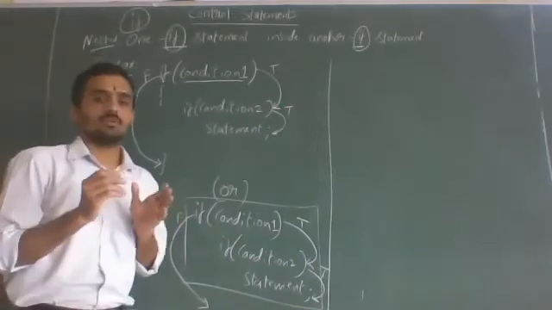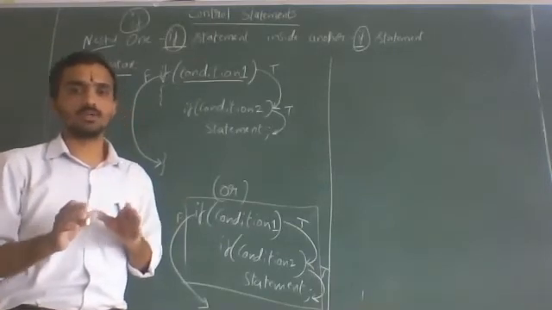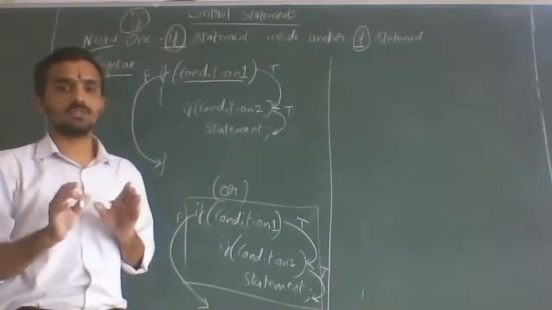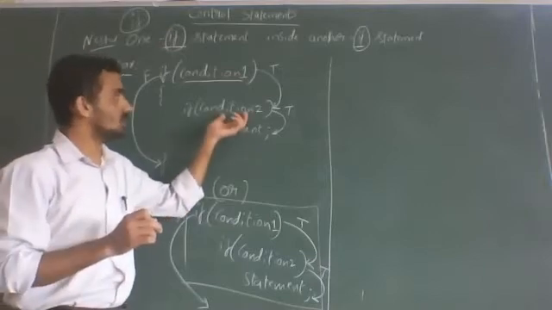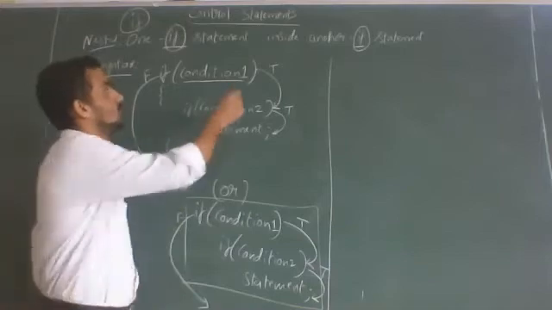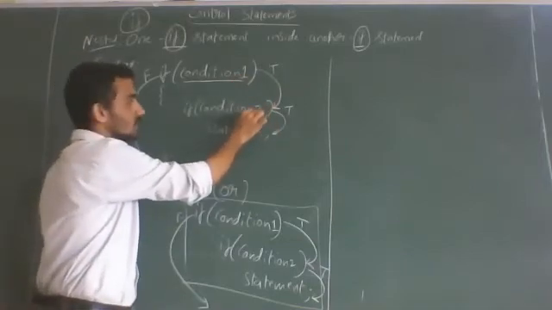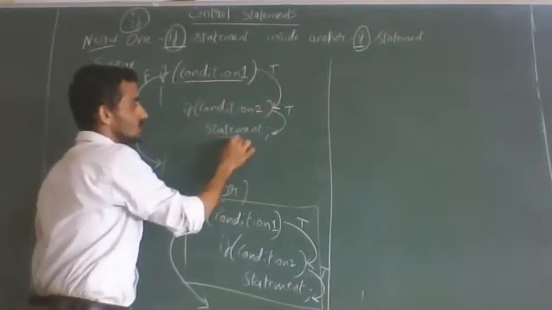All the statements of the program will be executed. Wherever you come across a condition, you have to consider the case true or false. For this condition you consider true, then this is executed. For this condition you consider true, this statement is executed.